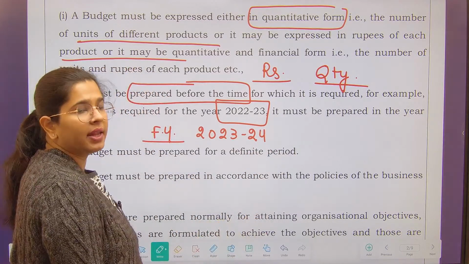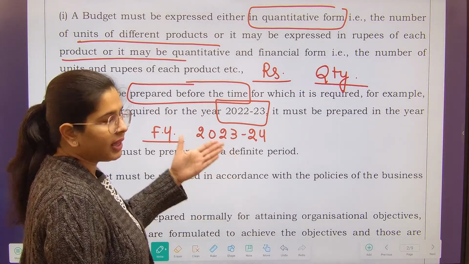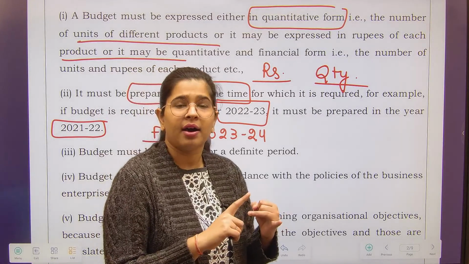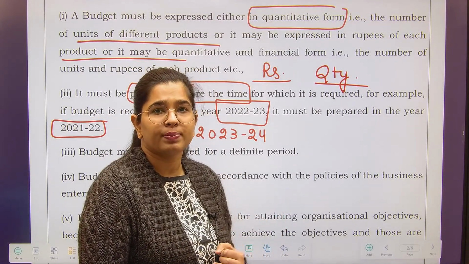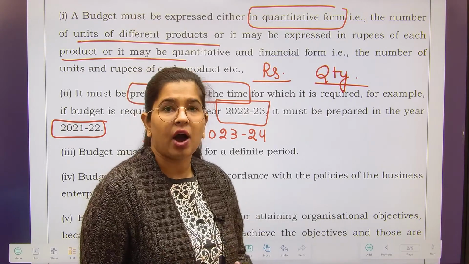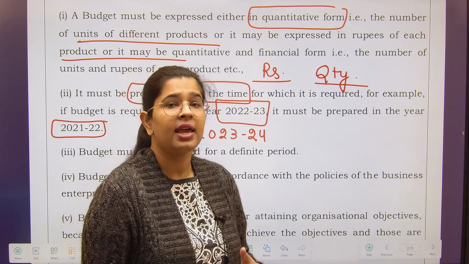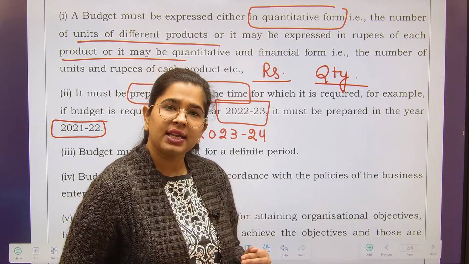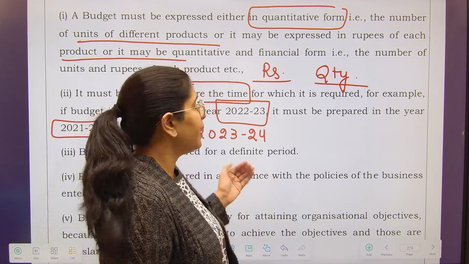I will be preparing the plan for this beforehand: in the coming year what should be my sales, what should be my production, how I am going to spend on salaries, what amount I am going to spend on warehouse, or sales and distribution kinds of expenses. All of these things are important whenever you are trying to make a budget, and this is made beforehand.